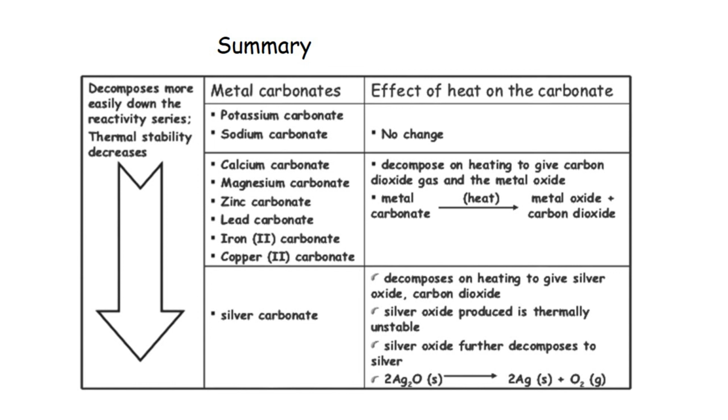Silver carbonate decomposes to give silver oxide and carbon dioxide, but the silver oxide produced is thermally unstable, so it further decomposes to form silver and oxygen. This shows that thermal stability decreases down the reactivity series. Higher up in the reactivity series, the metal carbonates are more stable towards heat.